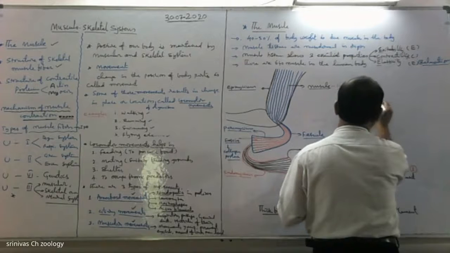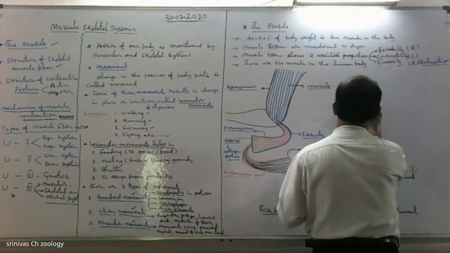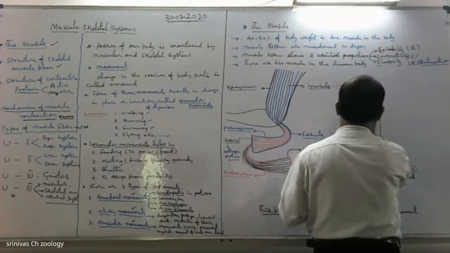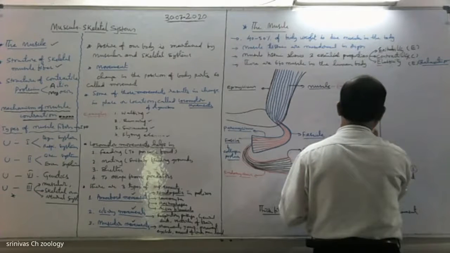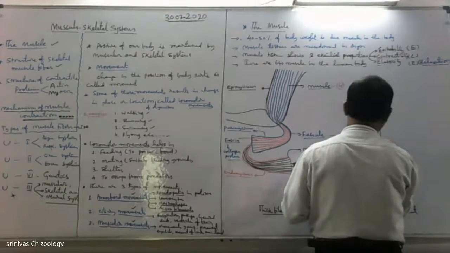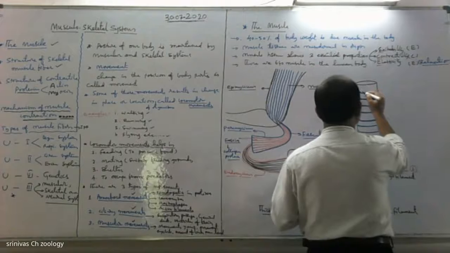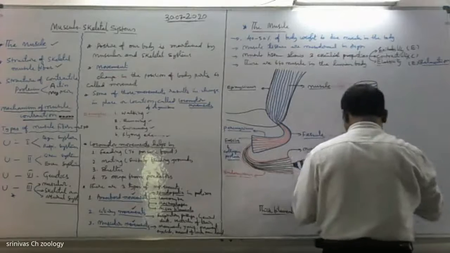If you find alternate dark and light bands, it is called striped muscle. These alternate dark and light bands give a striped appearance to the skeletal muscle.